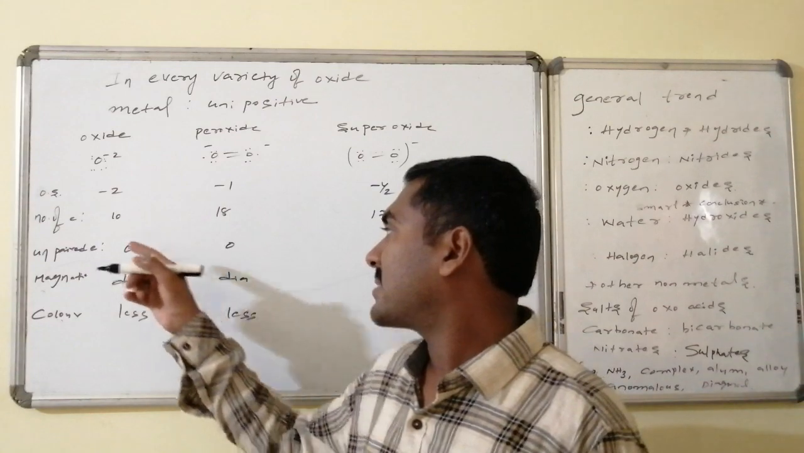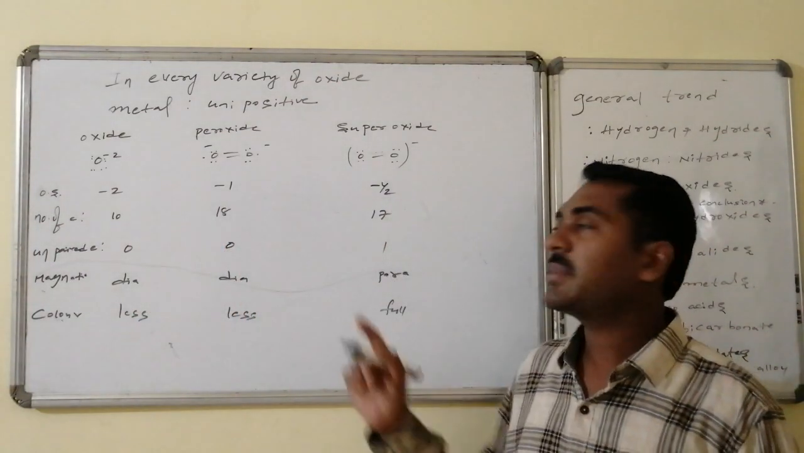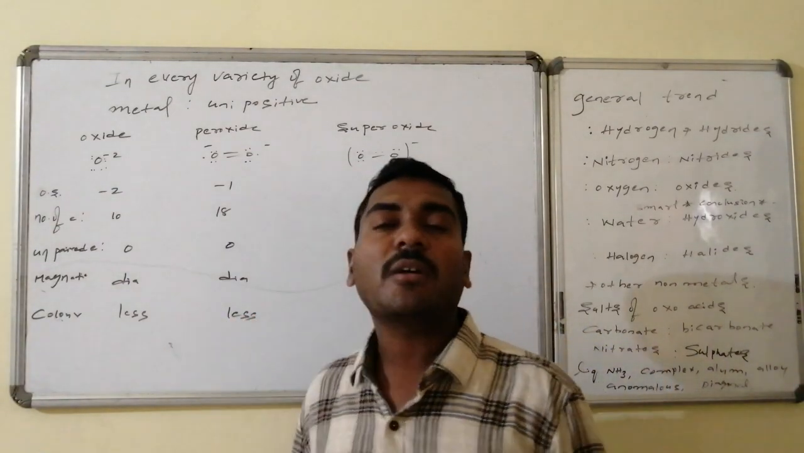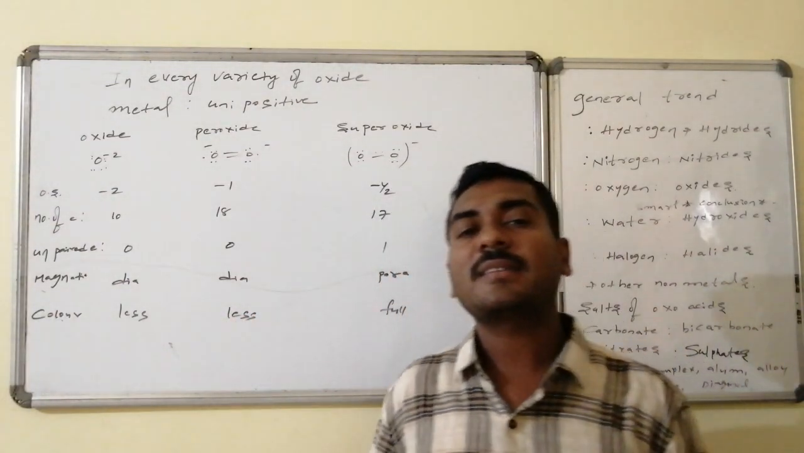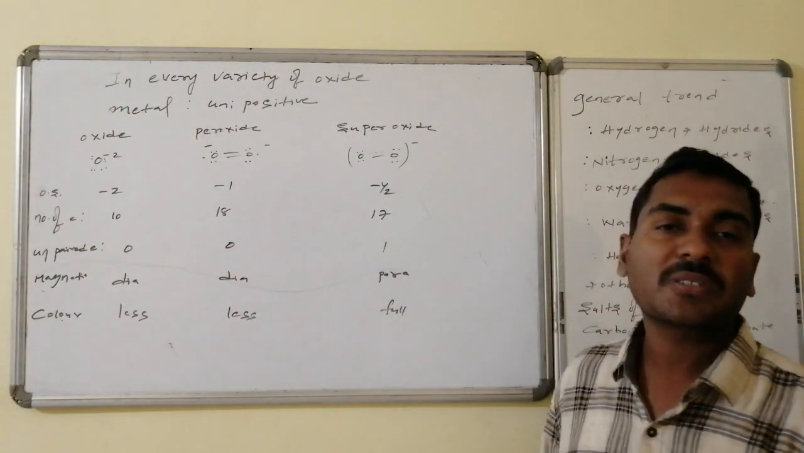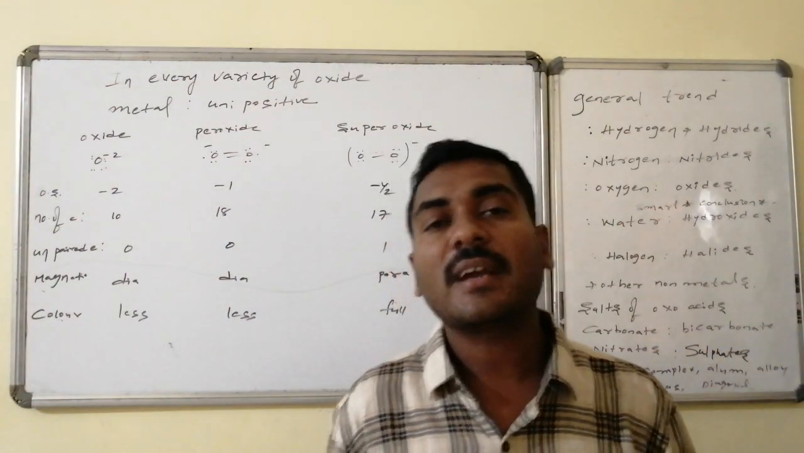The number of unpaired electrons is 0, 0, as well as 1, because these are even numbers and this is an odd number. As these two do not have any unpaired electrons, they are diamagnetic as well as colorless, whereas the superoxide is paramagnetic as well as a colorful system.